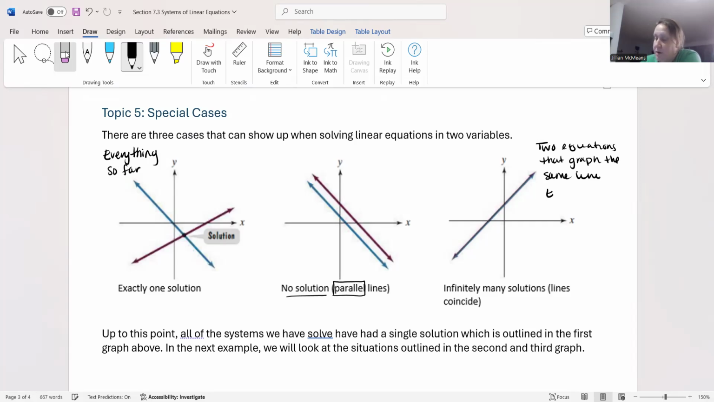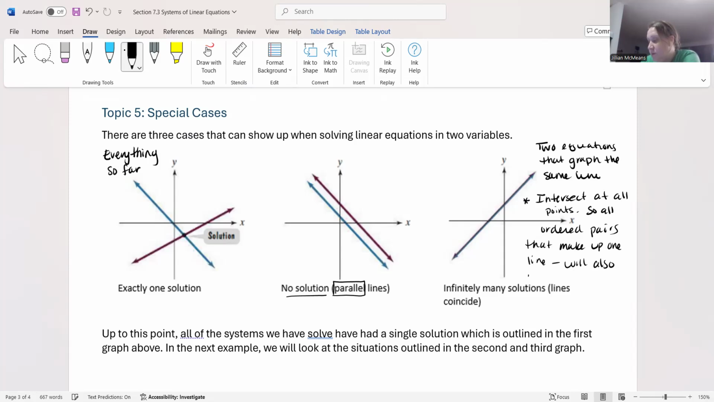Let me rewrite that. We would say these two lines intersect everywhere. So these lines intersect at all points. So all ordered pairs that make up one line will also make up the other line. All right, so essentially these ordered pairs intersect everywhere, okay? Or these two lines intersect at all points from one line to the other, okay?